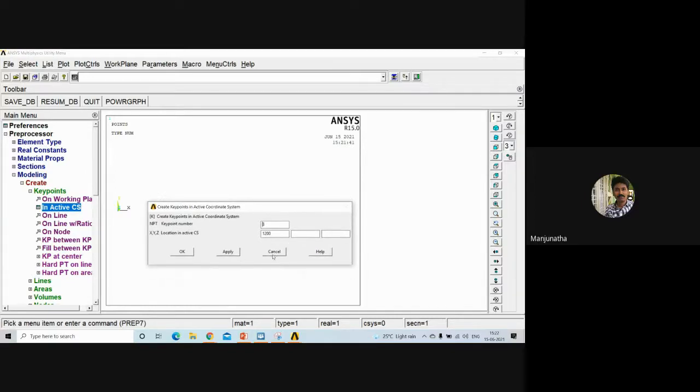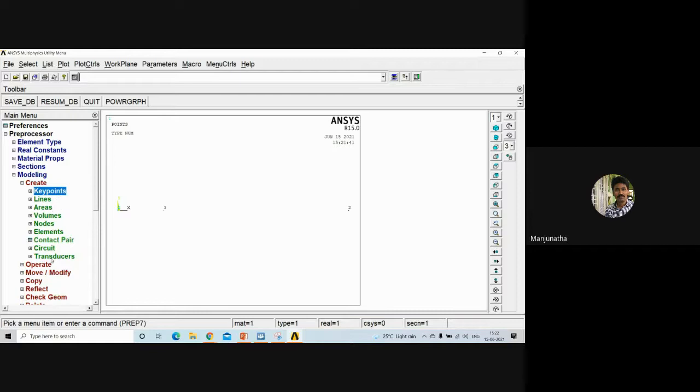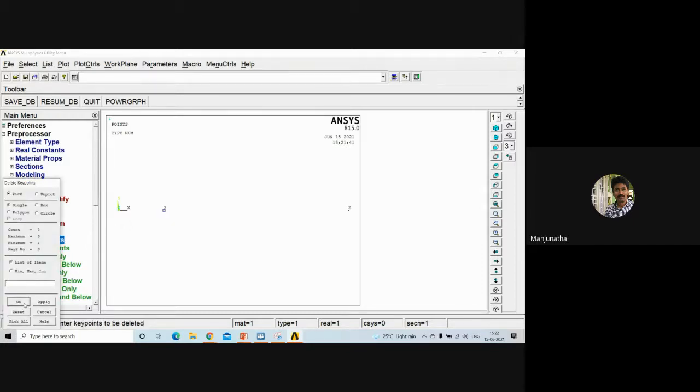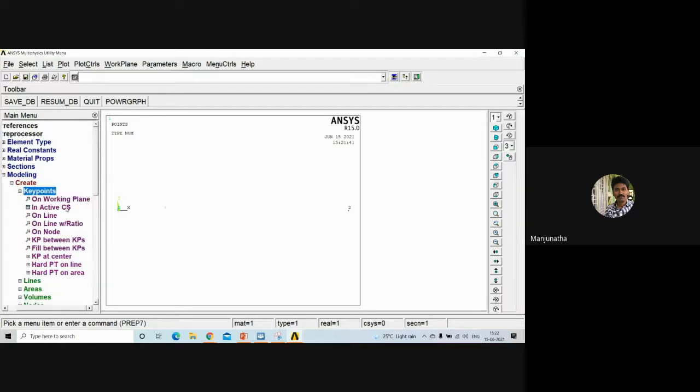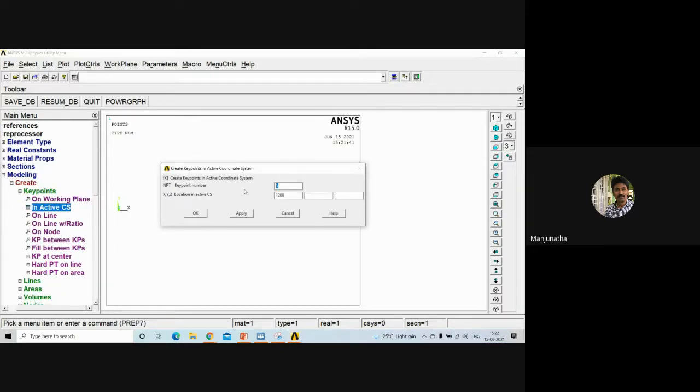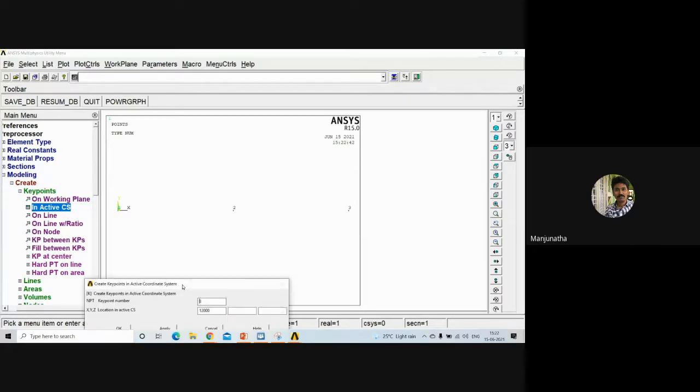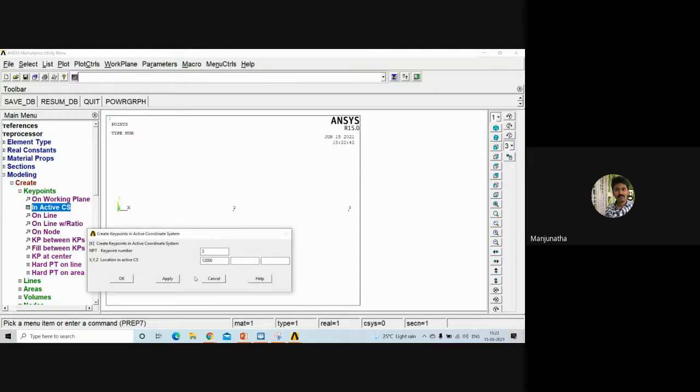Just hold on. See, if the mistakes happen so, you just go to delete option here. Delete key points. Select that key point which has to be deleted. Click OK. Then again, get back to create key points in active coordinate system. Define 3 as key point number and 12,000. Click apply. So key point number 3 is created. Next, change the key point number as 4 and define its value as 18,000.